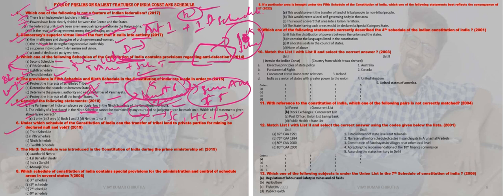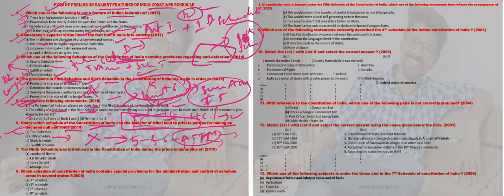The next question: under which schedule of the Indian Constitution can transfer of tribal land to private parties for mining be declared null and void? Fifth schedule. This is important: any schedule relating to tribal areas is only the fifth and sixth schedule. The sixth schedule deals only with Assam, Tripura, Mizoram, Meghalaya.